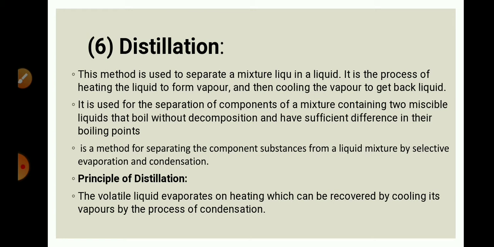So in this method we are heating that mixture, and one of the two liquids will get vaporized. We can collect those vapors, and in this process we can obtain both the liquids. We can separate both the components of that mixture. It is used for the separation of components of a mixture containing two miscible liquids that boil without decomposition.